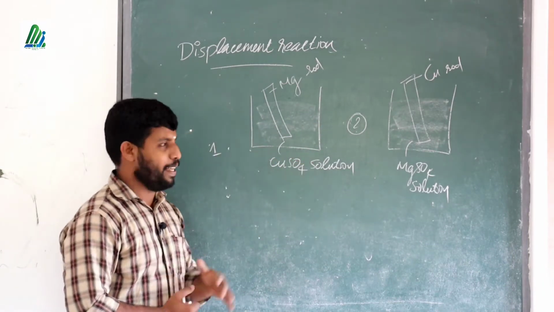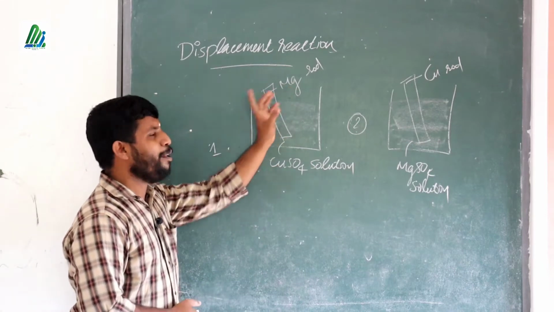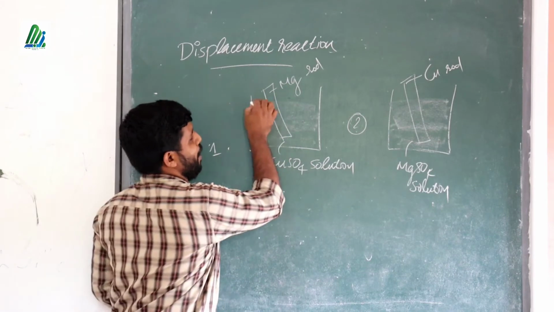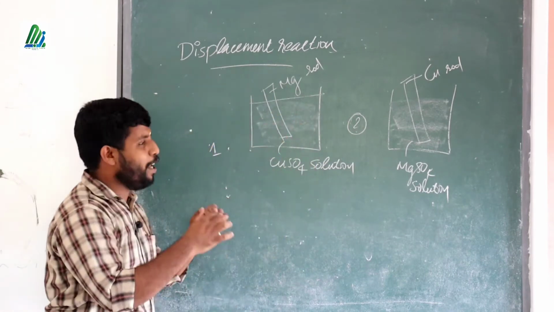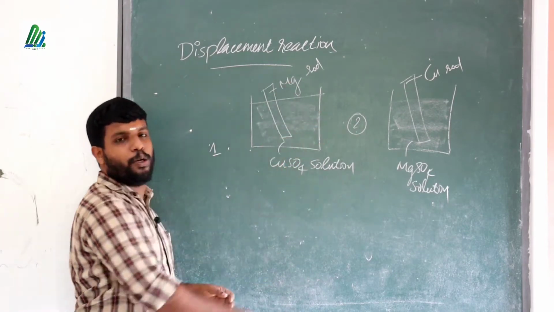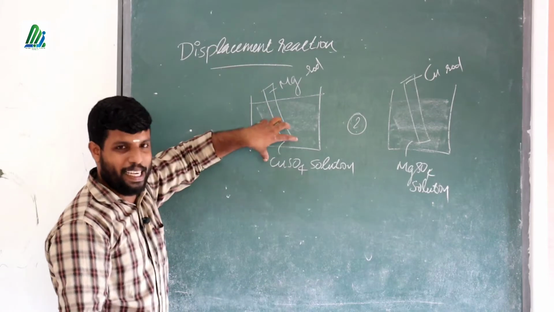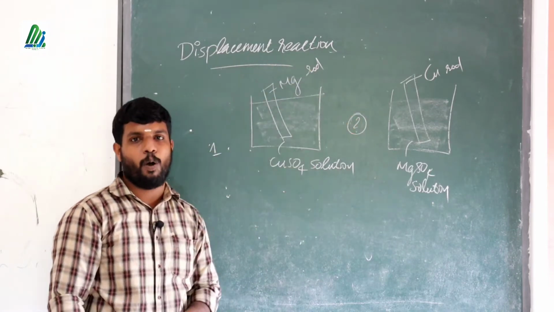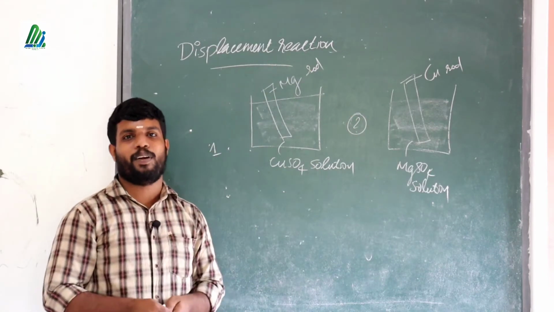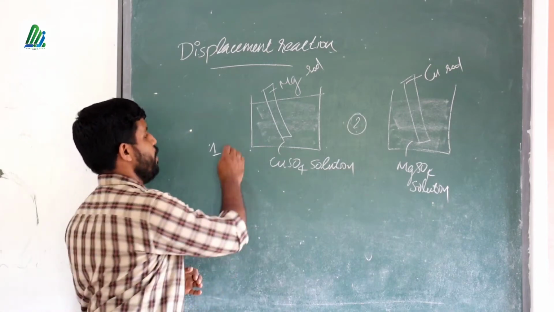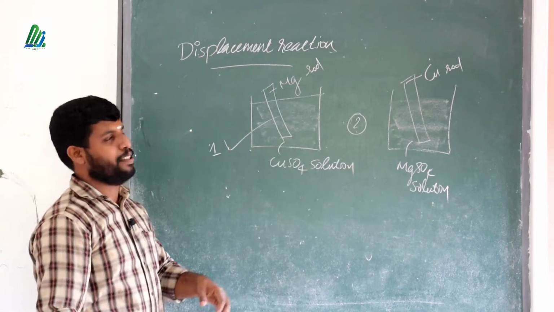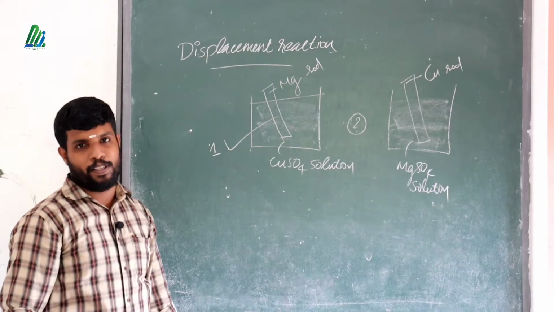Then the color of magnesium, up to where it was dipped in the solution, is changed into the color of copper. So there is a change, and we can conclude there is a reaction between magnesium and the copper sulfate solution.